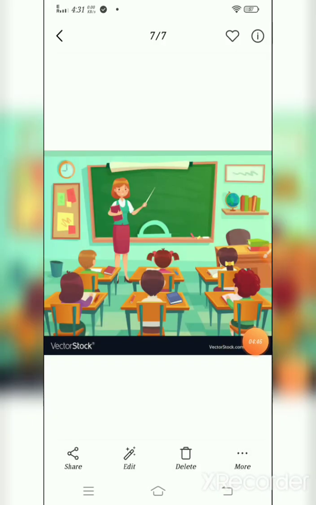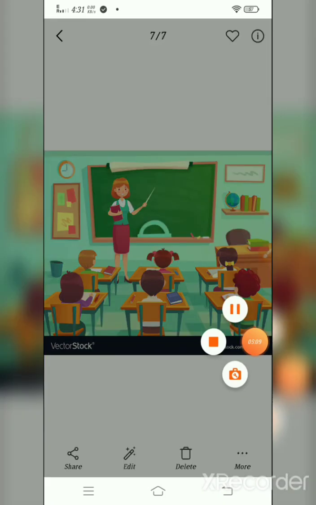So from this activity we understand that math, especially the numbers, is used for counting objects. We already counted the number of boys and girls in this classroom by using numbers from 1 to 20. So this is the use of maths in our real life.